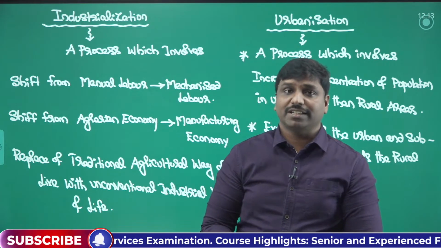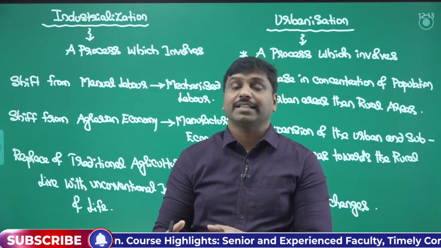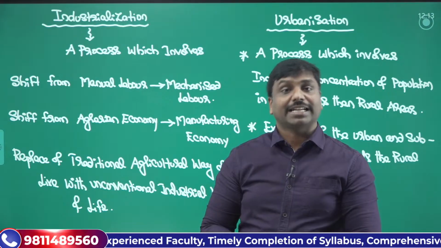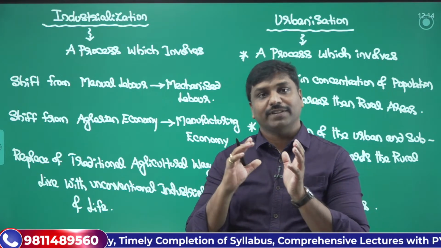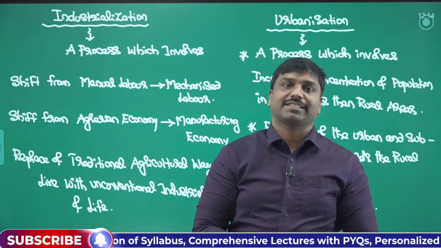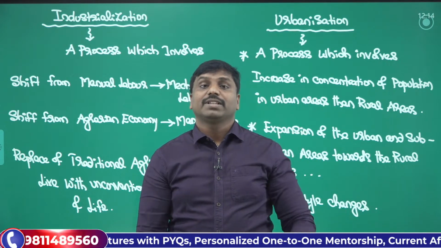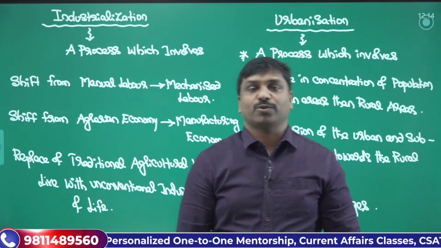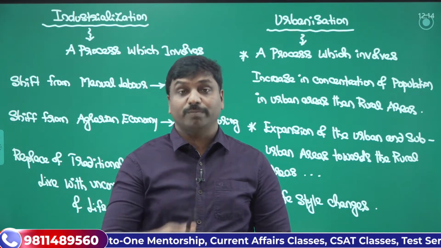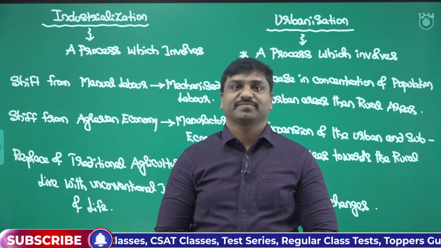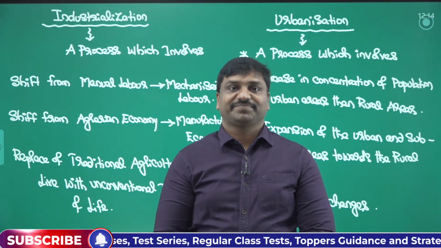Generally we feel that there could be a negative impact, but rather we should mention that a mixed impact would be there, with positive as well as negative impacts. We have to overweigh the positive impacts and lower the negative impacts. That should be the target and the aim of the policy makers. That is how you can conclude. Is that clear?